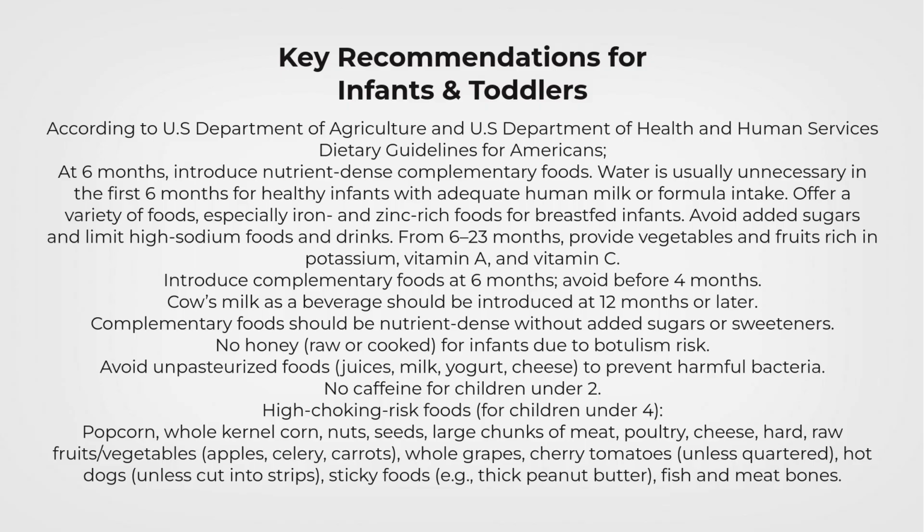No caffeine for children under 2. High choking risk foods should be avoided for children under 4: popcorn, whole kernel corn, nuts, seeds, large chunks of meat, poultry, cheese, hard raw fruits and vegetables such as apples, celery, carrots, whole grapes, cherry tomatoes unless quartered, hot dogs unless cut into strips, sticky foods such as thick peanut butter, and fish and meat bones.